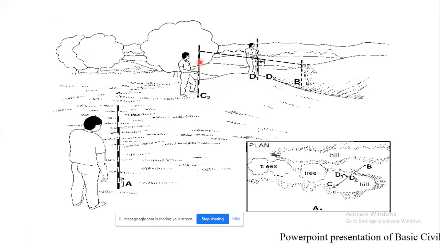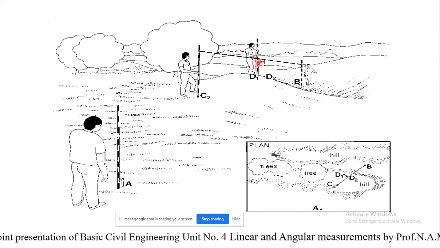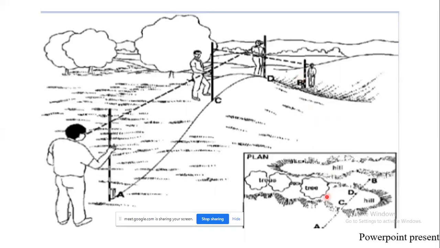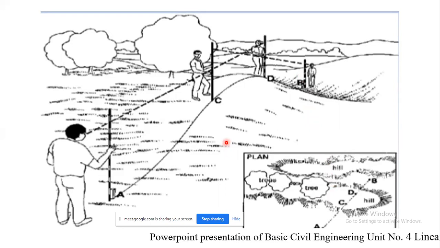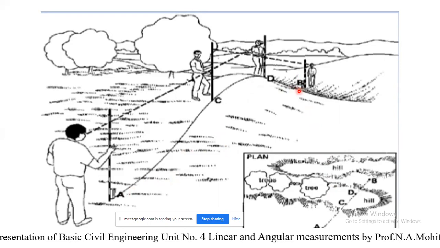Then, from the B position, he will assist the D1 person to move in the forward direction, so that C2, D2 and B are in a straight line. So likewise, the procedure is followed until A, C, D, B are in a straight line.